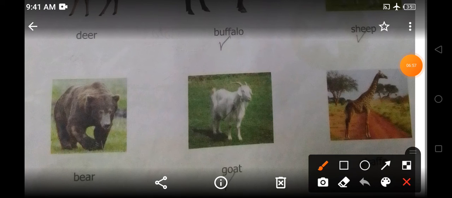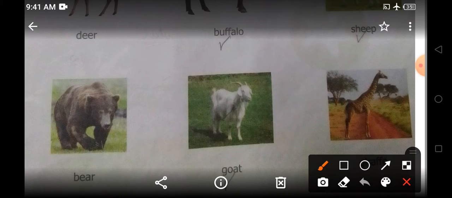Now children, you can look here. There is a set of 3 pictures. Yes, the first one is bear, the second is goat, and the third is giraffe. Okay. So now what you have to do, children? You have to circle the domestic animals. Okay. So now let us look at the first picture in this set.